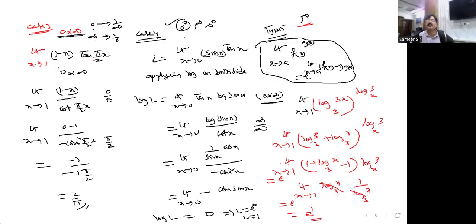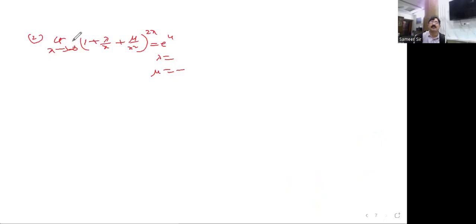Like this we are evaluating type 5. Okay, I would like to do one more problem on this one in type 5. This is one of the problems I have selected here. The moment you substitute the limit value, this is 0, this is also 0. So we are getting 1 to the power of infinity.